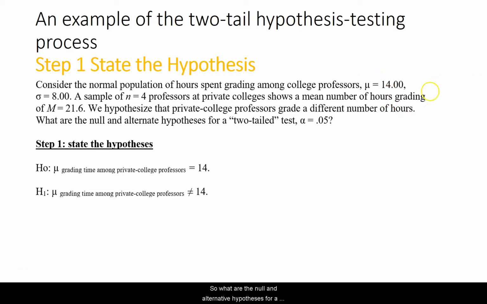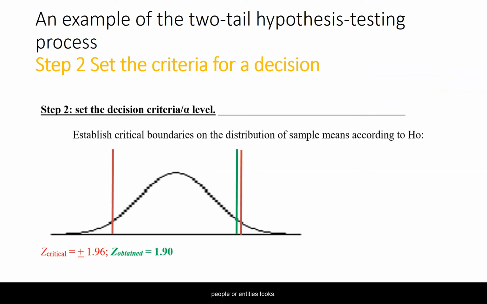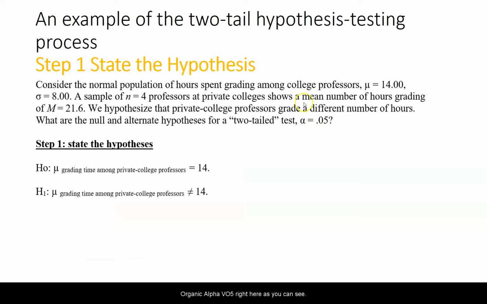So what are the null and alternate hypotheses for a two-tailed test? And again, it's the same thing. The mu grading time among private college professors is going to be different than 14 according to the alternate, but the same as 14 according to the null hypothesis. It doesn't make any difference that it's private versus, say, other professors, the default universe of professors. I write extensively in these subscripts, but it's just a marker. It's a way for me to keep track of what this proposed universe of people or entities looks like. Now, again, it's alpha of .05 right here, as you can see.